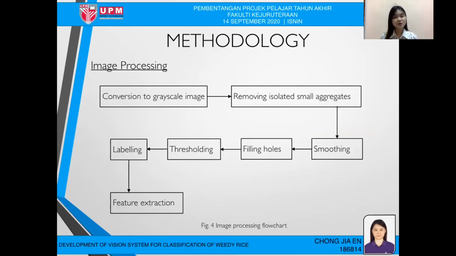For the image processing part, it starts with conversion to a grayscale image, and later removing isolated small aggregates, which is also known as noise removal. After that it is followed by smoothing and filling holes, and then thresholding and labeling. After all these processes, we can extract the features.